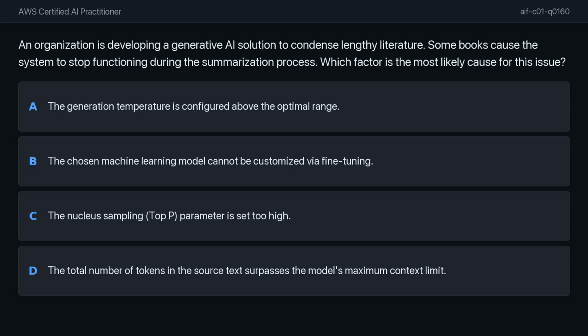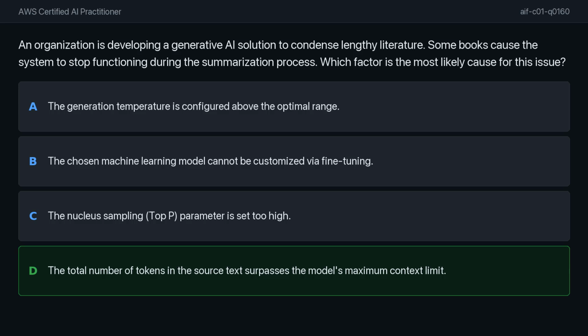To understand this, consider how generative AI models handle incoming data. These models have specific architectural constraints regarding how much information they can digest at once. When we ask a model to process massive amounts of text, we are essentially testing the limits of its memory capacity during a single interaction. We need to think about which of these parameters or limitations would physically prevent the model from even beginning to process or complete a large input, like a full book.